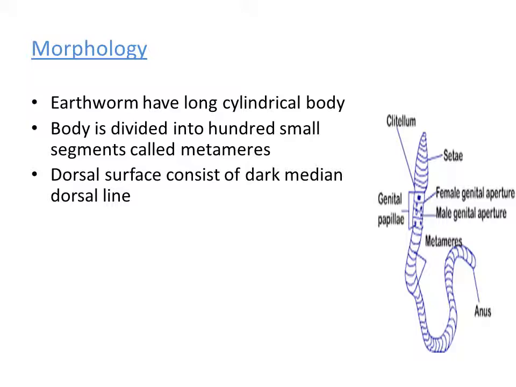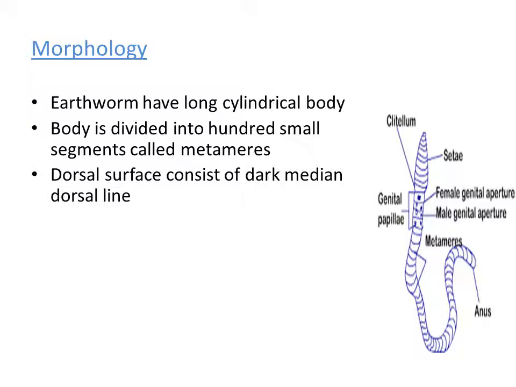The dorsal surface consists of a dark median dorsal line. You can find two surface areas in the earthworm. The back side of the animal is called the dorsal surface. The front side is called the ventral surface. On the dorsal surface, on the back side of the body, we can see a dark median line.